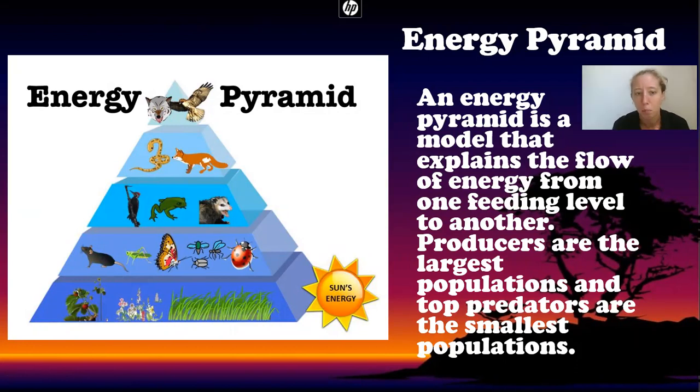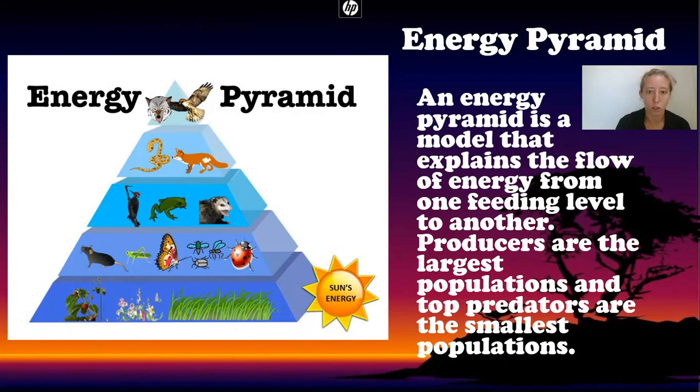So when we're looking at the bottom level, we're looking at just producers. As you can see, there's all sorts of plants in that bottom level. So that's the producer level. And you see it's the largest level. So you're going to find a lot more biomass in there, and you're also going to find a lot more energy. Why? Well, because remember that they are the original creators of sugar as energy, and they use the energy from the sun. So they're going to be the first ones to actually create the energy. They're the producers, so they have the most energy, okay? They often set it up as a pyramid.